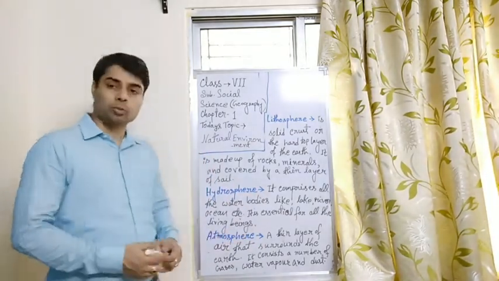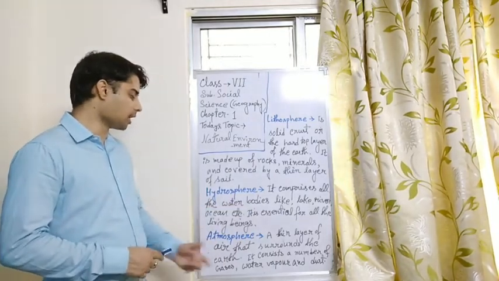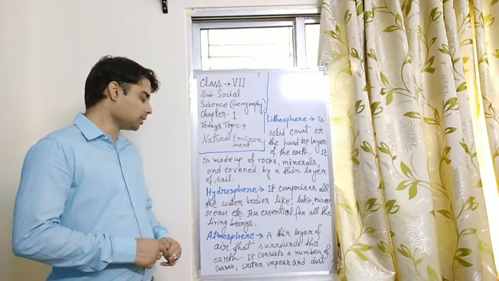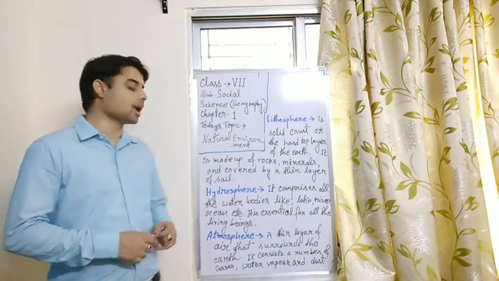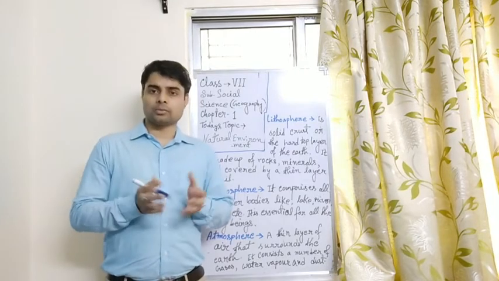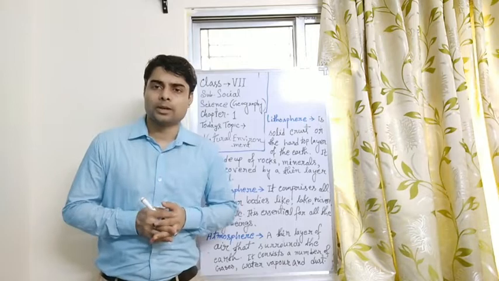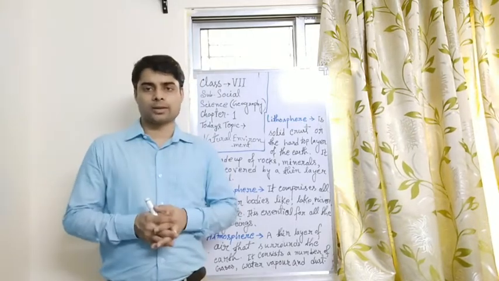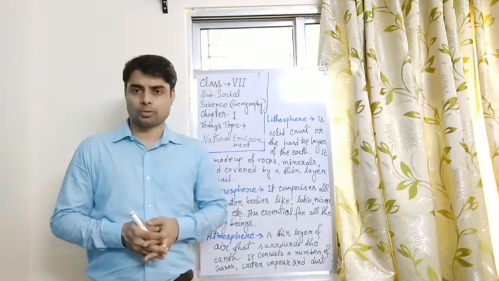Next one is atmosphere. So what is atmosphere? A thin layer of air that surrounds the Earth, and it consists of a number of gases, water vapor and dust. So it is made up of dust, water vapor and different types of gases. All these things together cover the Earth, and it is called atmosphere.